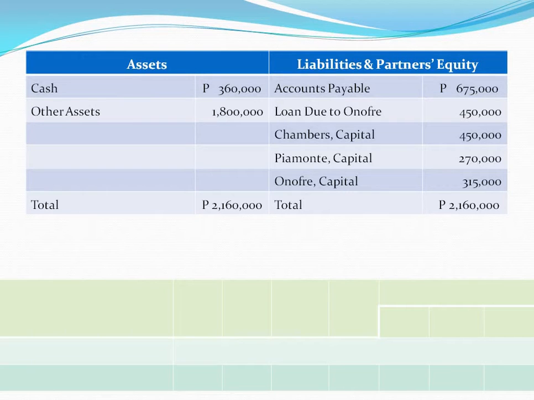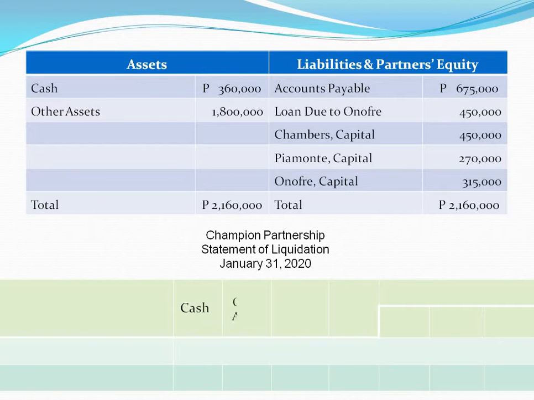Not to forget, of course, is the heading. Name of the business, statement of liquidation, and the date of liquidation. Next, we use the given accounts in the statement of financial position of Champion Partnership as our money column headings.